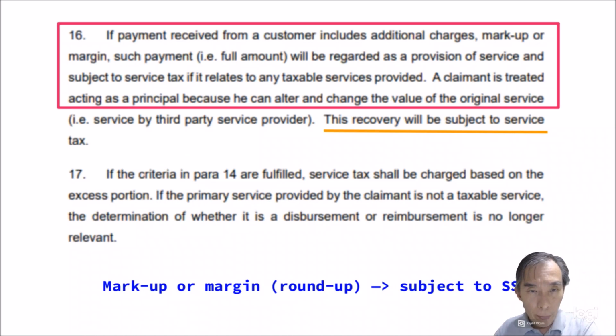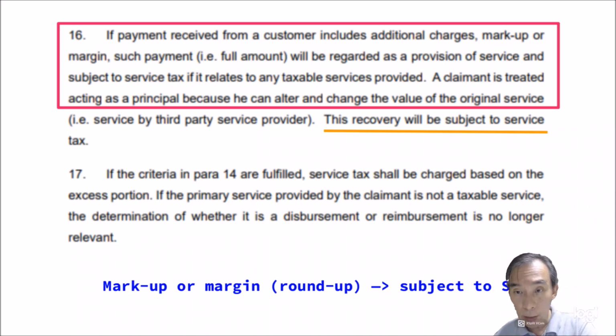So if a payment received from a customer includes additional charges, markup or margin, such payment in full amount will be regarded as a provision of service and subject to service tax. This is when, let's say, the runner goes and says, I'm building up. I do it for you not for 50 ringgit, I do it for you for 70 ringgit, I have 20 ringgit. And then this becomes a whole total, and you do not understand how he actually makes the 70 ringgit. He just says yes, including the 70 ringgit is whatever I pay for your road tax.